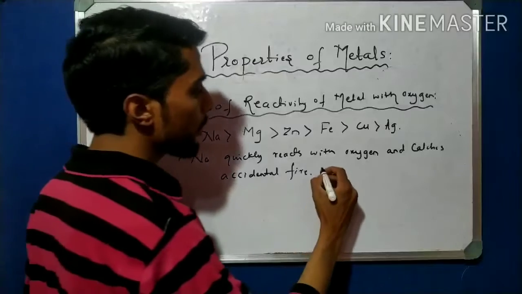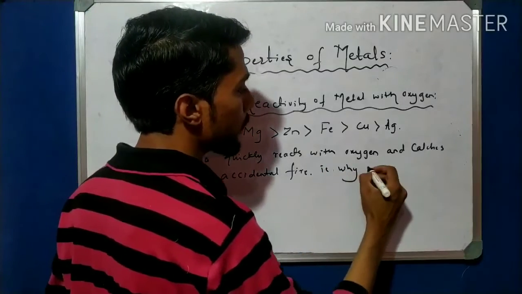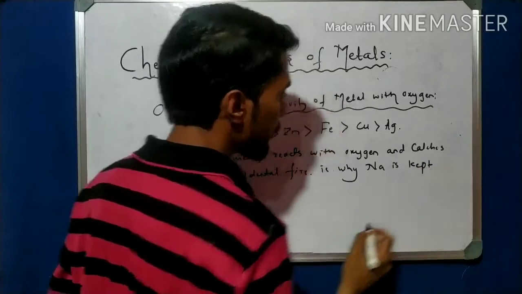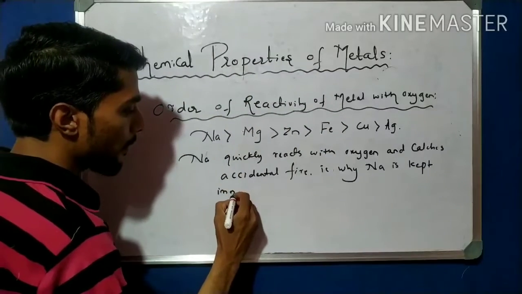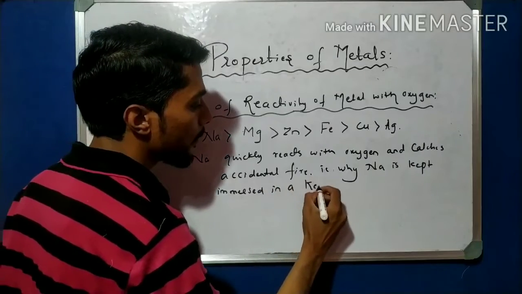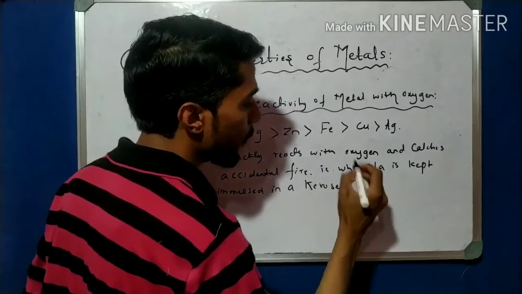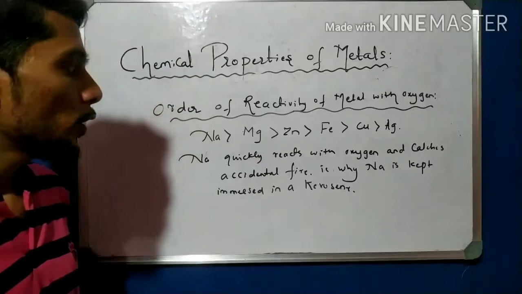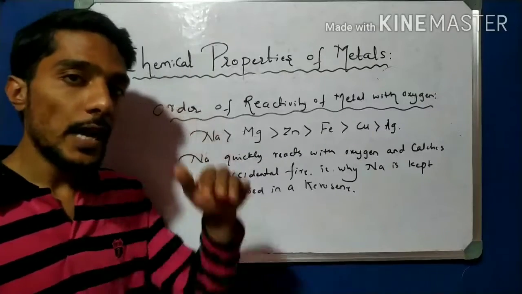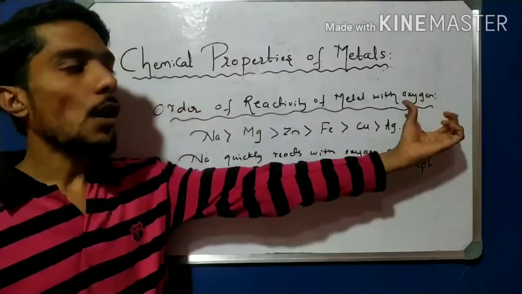That is why sodium is kept immersed in kerosene. That is a very important point you have to remember. So this is sodium, the metal with the highest reactivity with oxygen.